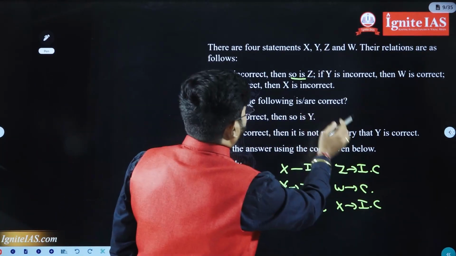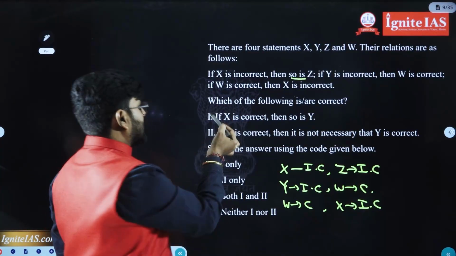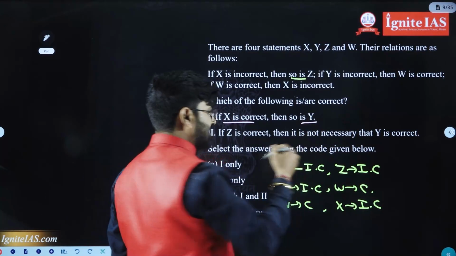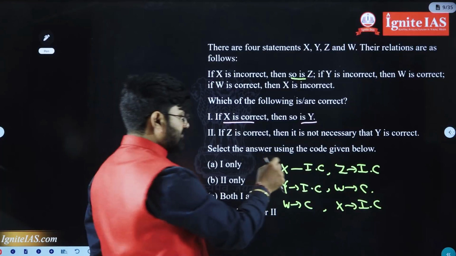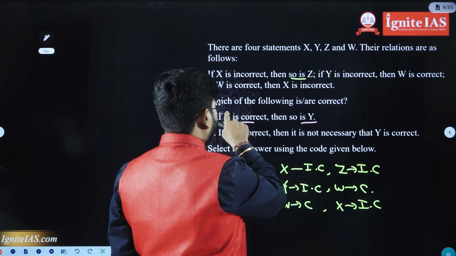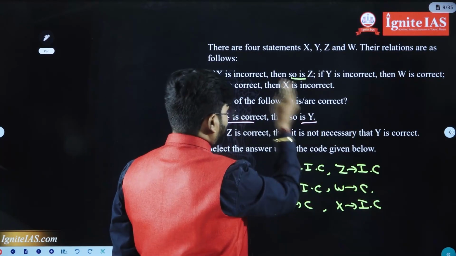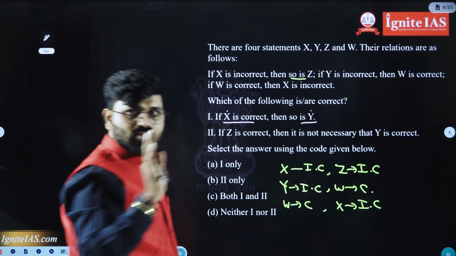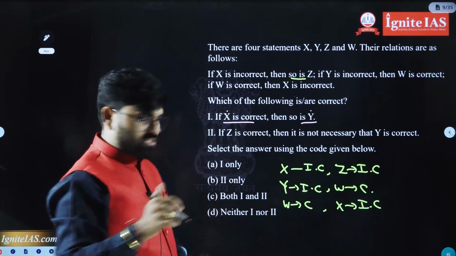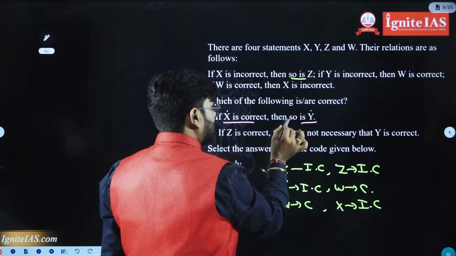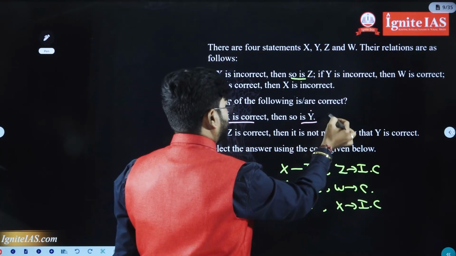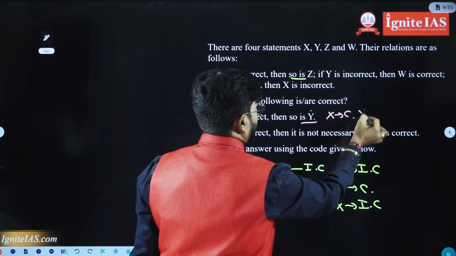Which of the following statements are correct? If X is correct, then so is Y. See, you have to go from X through somewhere to reach Y. If X is correct, Y is also correct.